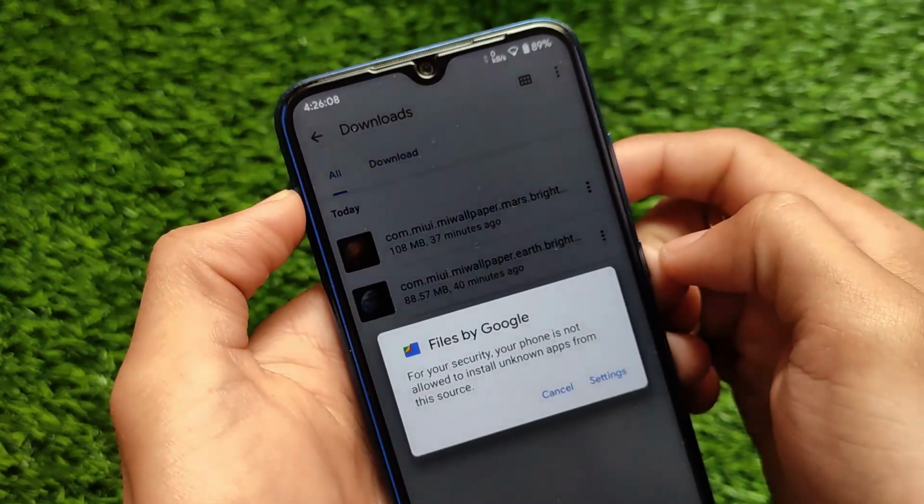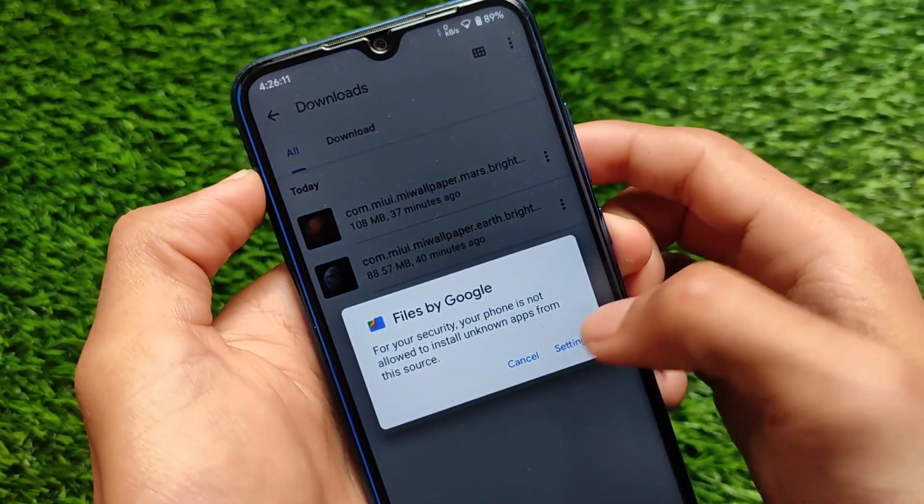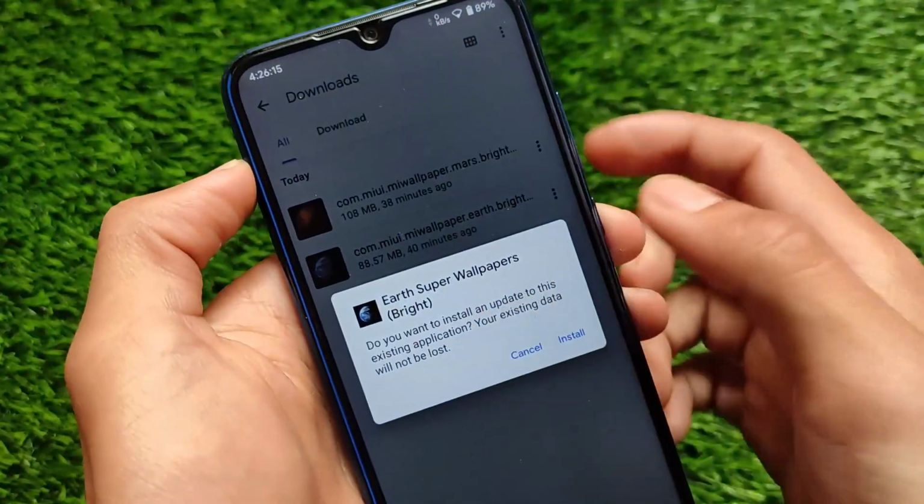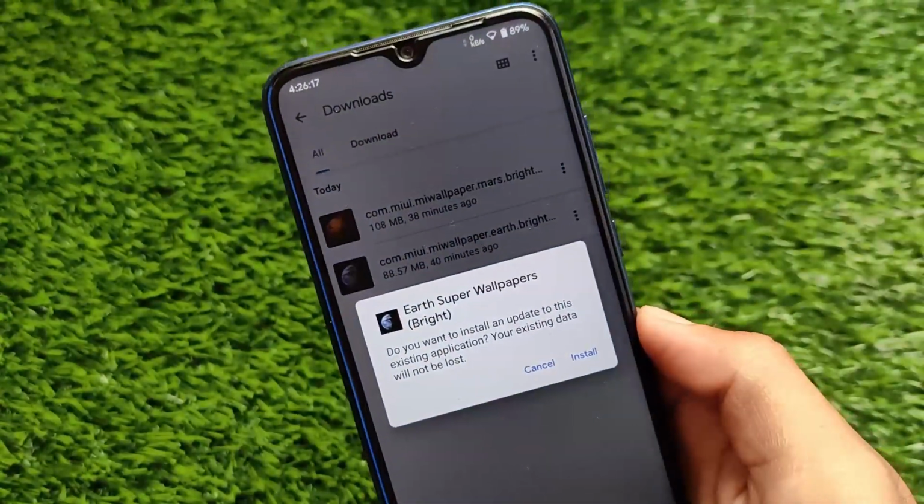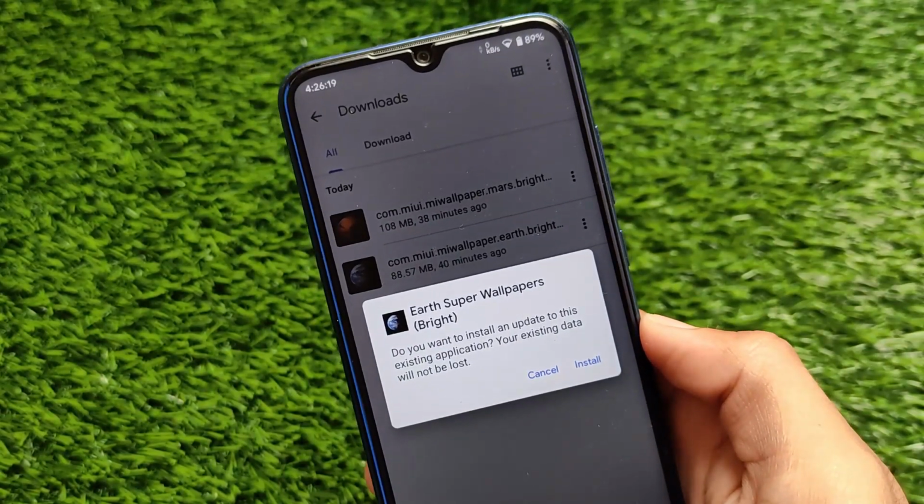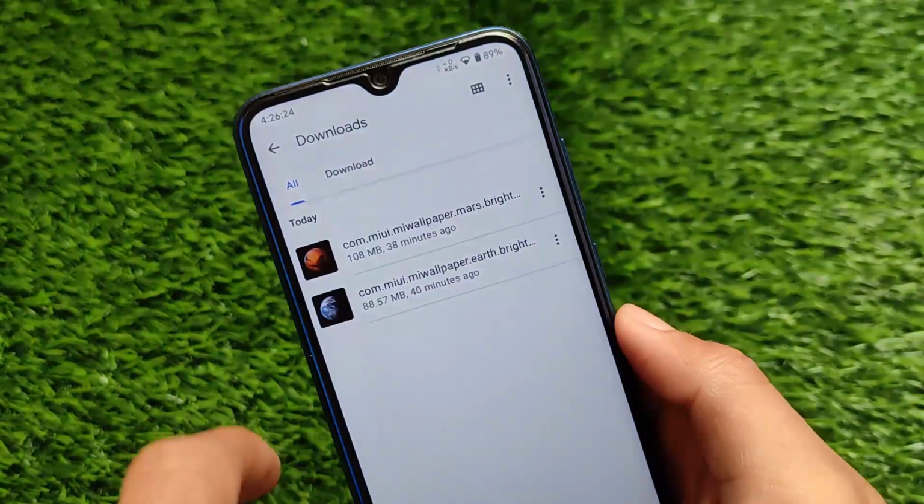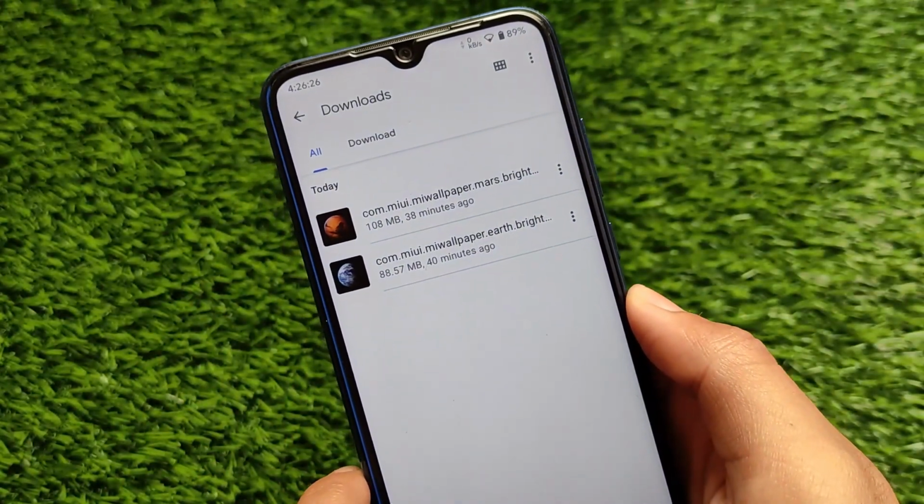You just need to click and install. I just need to grant some permissions here, so wait for this. As we just granted this permission, as you can see, super wallpapers bright. I have already installed this, that's why it's showing me to update, so I'm not going to update it. You just need to install this on your device, and you will be able to use them without any kind of issues.